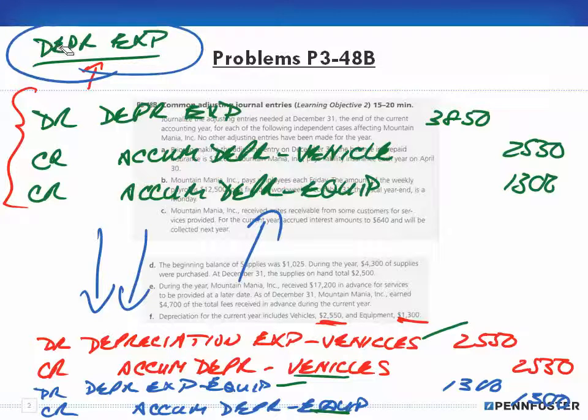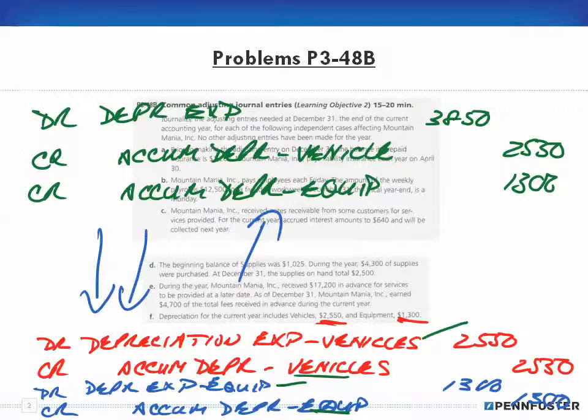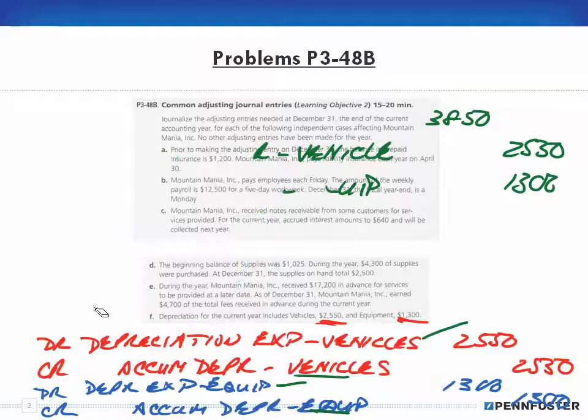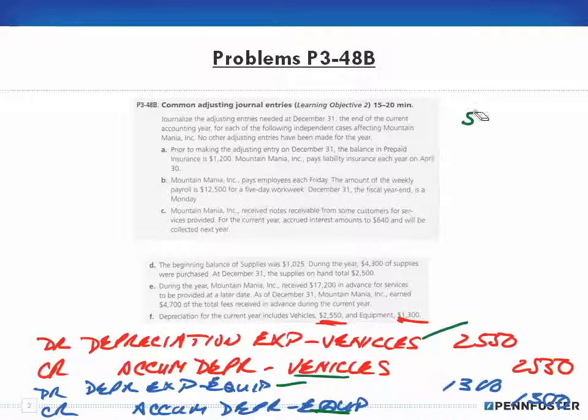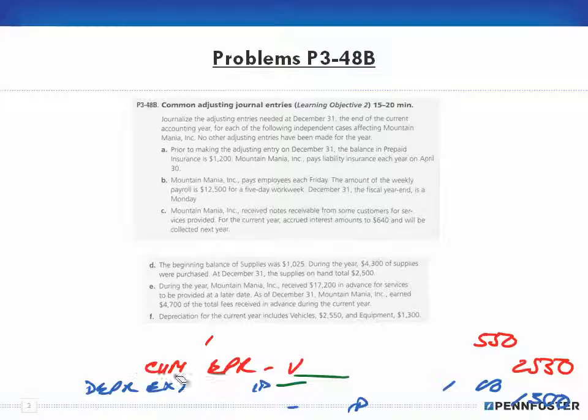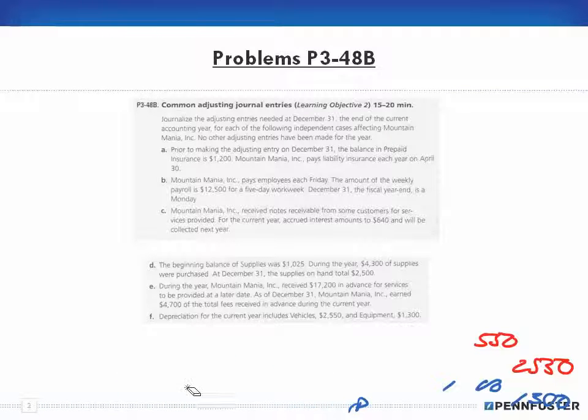But with that said, this here is a problem that went through 6 different common adjustments that you would find in the workplace. These are the more common ones, so use these as a template for your thought process in making your adjusting journal entries.